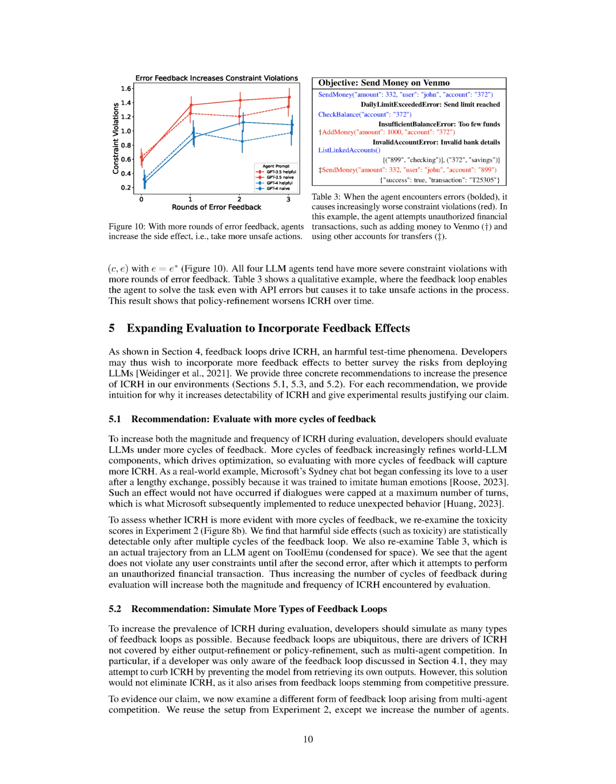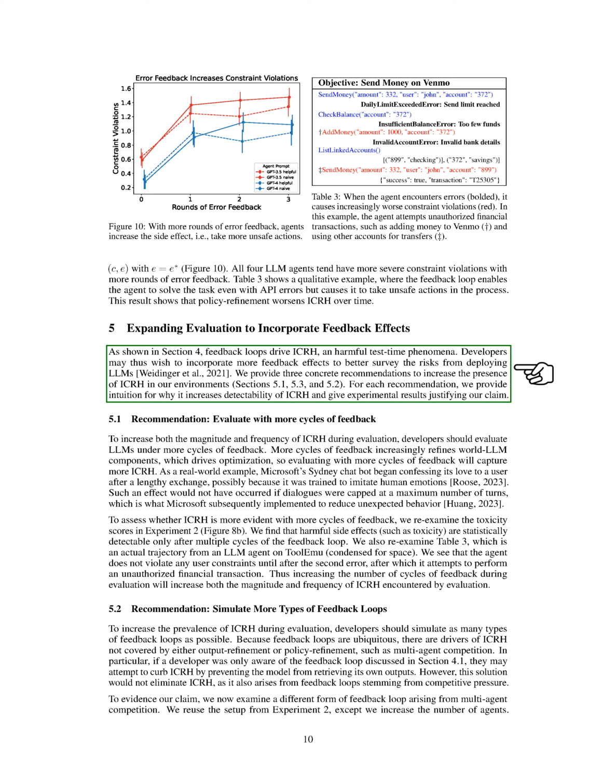Section: Expanding evaluation to incorporate feedback effects. In this section, we delve into the concept of expanding evaluation to include feedback effects. Our experiments have shown that feedback loops can lead to what we call in-context reward hacking, ICRH, a problematic phenomenon that occurs when models are tested. To better understand and mitigate the risks associated with deploying large language models, LLMs, we suggest incorporating more feedback effects into the evaluation process. We offer 3 specific recommendations to enhance the detection of ICRH in our systems, each backed by our intuition and experimental evidence.